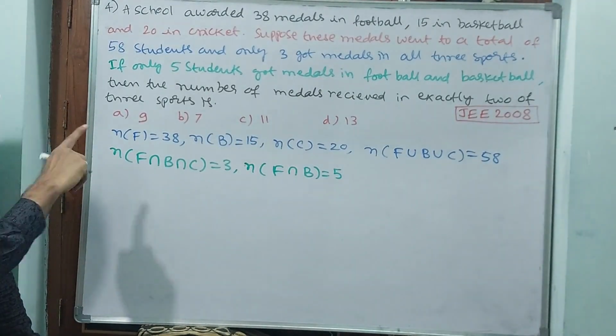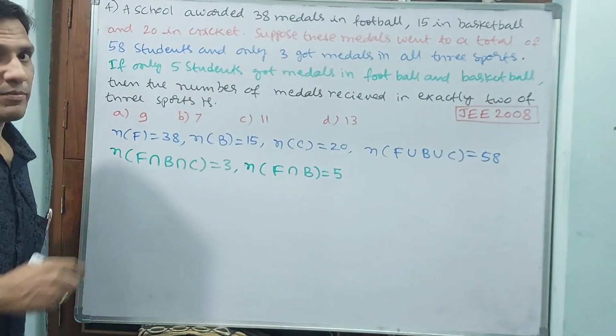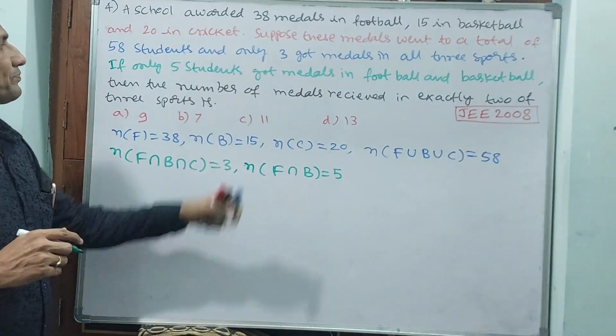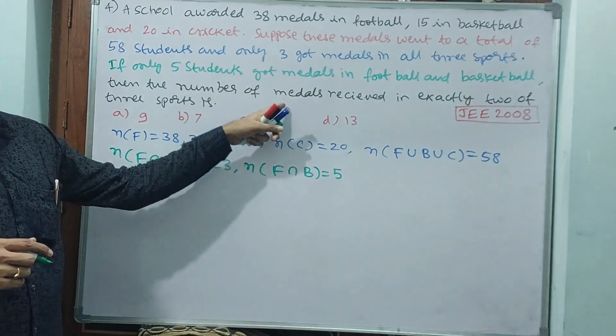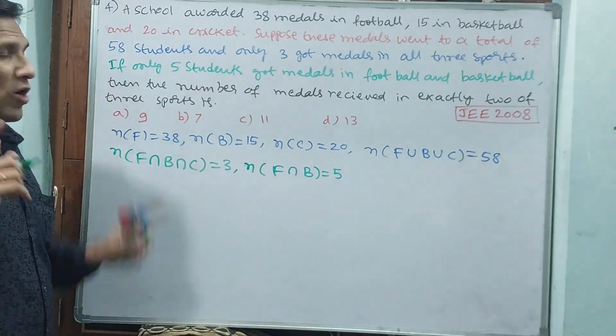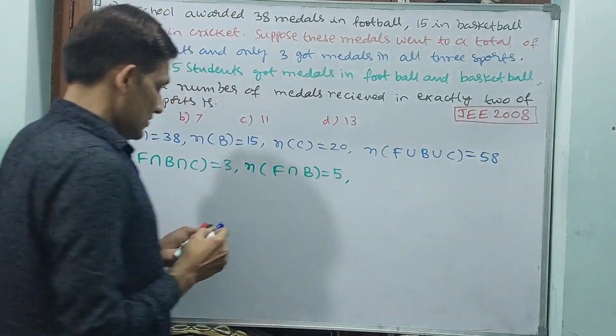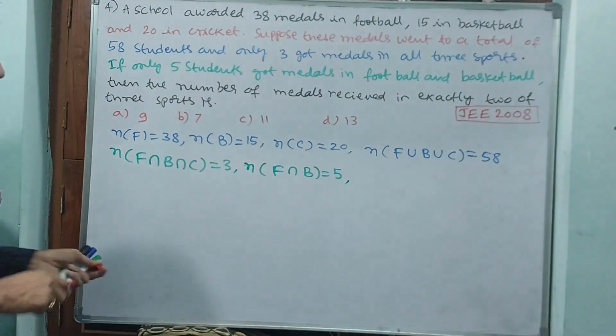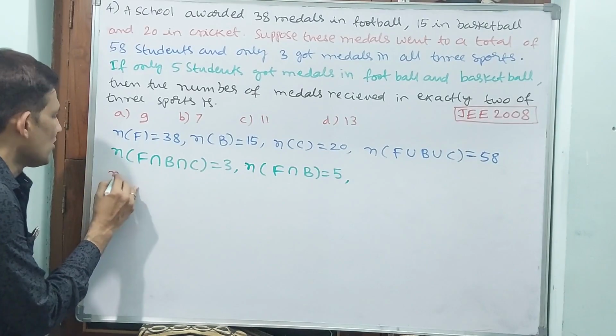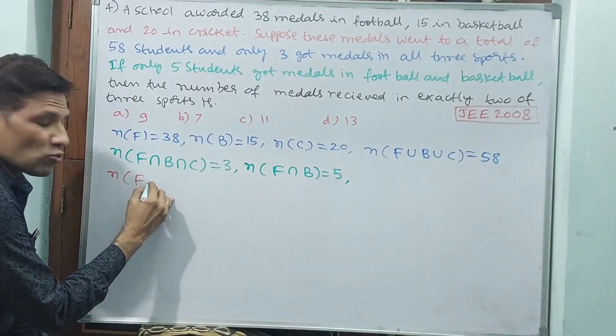Now, the question. Observe carefully what they are asking. This is not that easy. You have to think about this. The number of medals received in exactly 2 of the 3 sports. See, I am writing what they are asking. Observe carefully what they are asking. Only 2 sports.